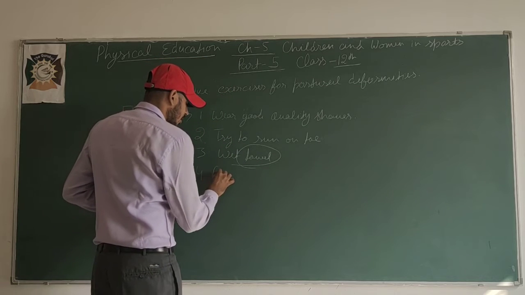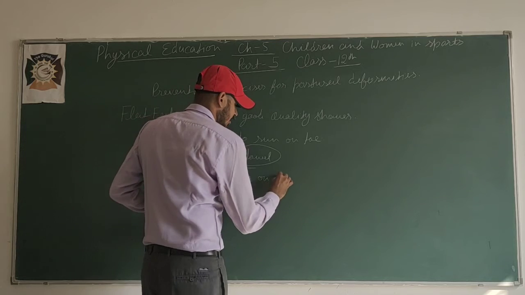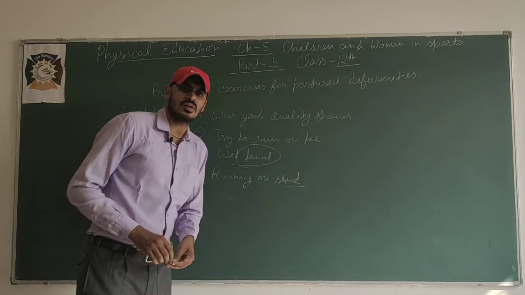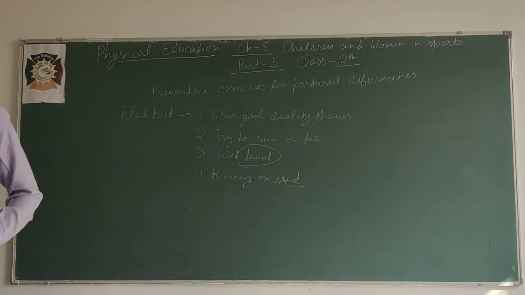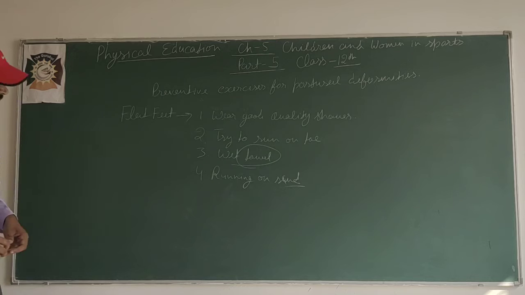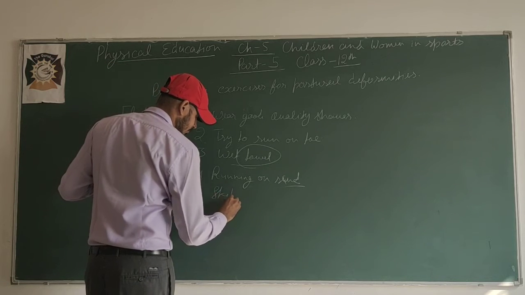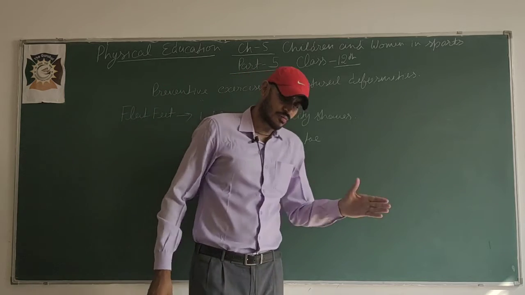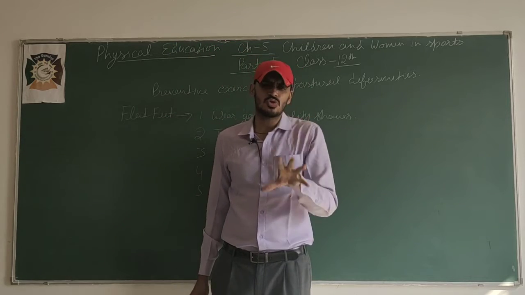Fourth one, running on sand. Some exercises maybe you will not find in your book; some I am saying from my side. Okay. Fifth one is skipping. One thing you can do yourself also, like checking which type of shoes you are having.